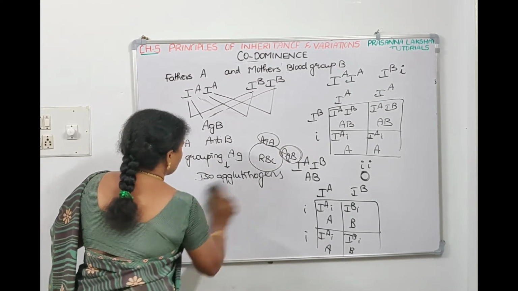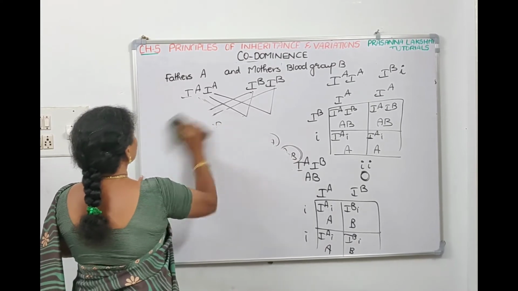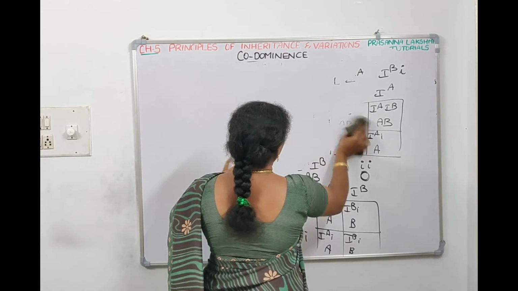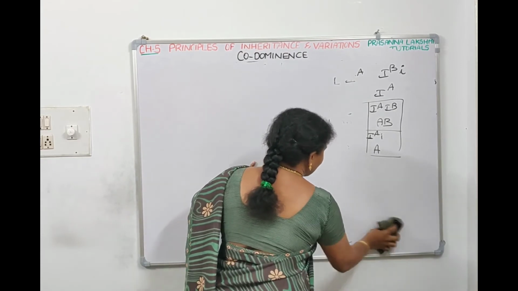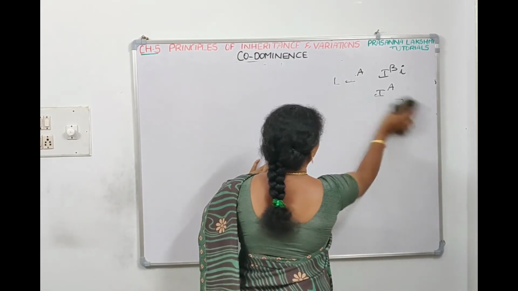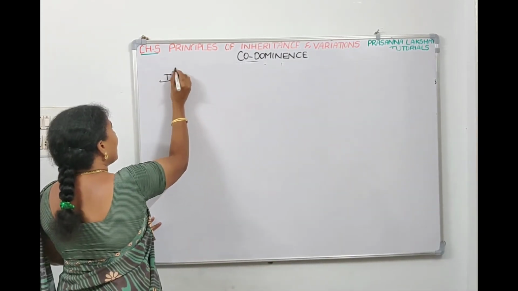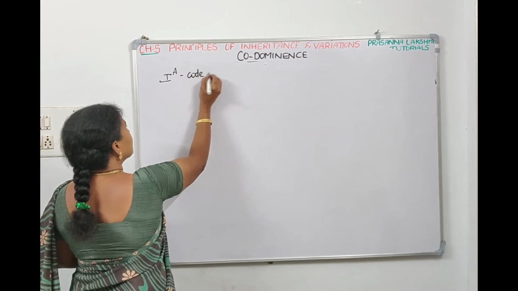Right. So what is that gene? The gene is called the I gene. Where is the gene present? On chromosome number 9. So that gene has how many alleles? 3 alleles: IA, IB, small i. So the allele IA will code for an enzyme.